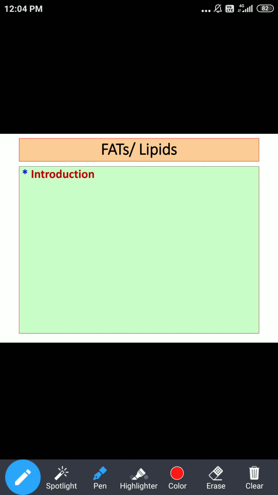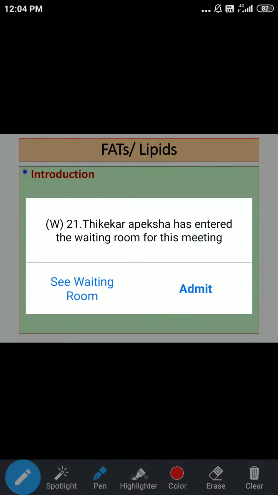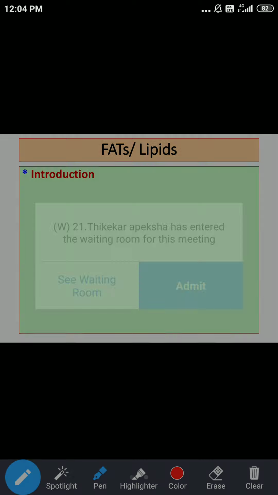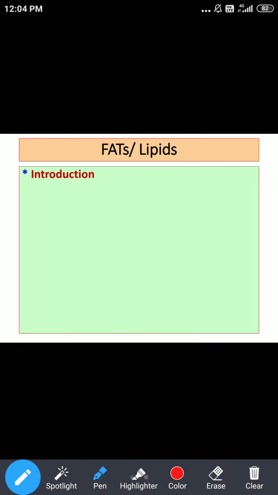The characteristic feature related to fats from the chemistry aspect is their solubility. They are soluble in chloroform, benzene, and other solvents, and insoluble in water. Our concern is not with this solubility aspect.